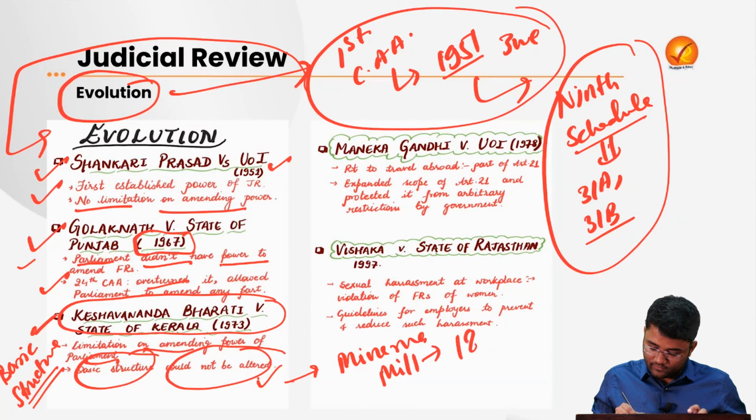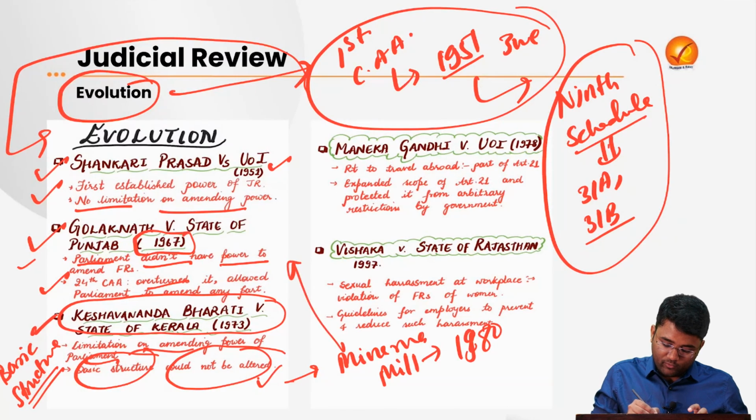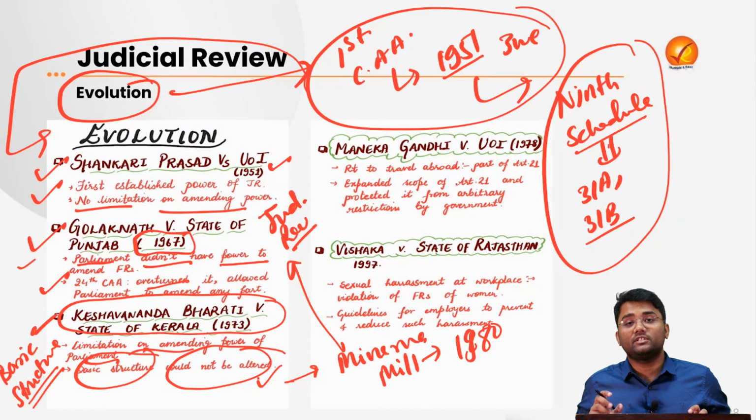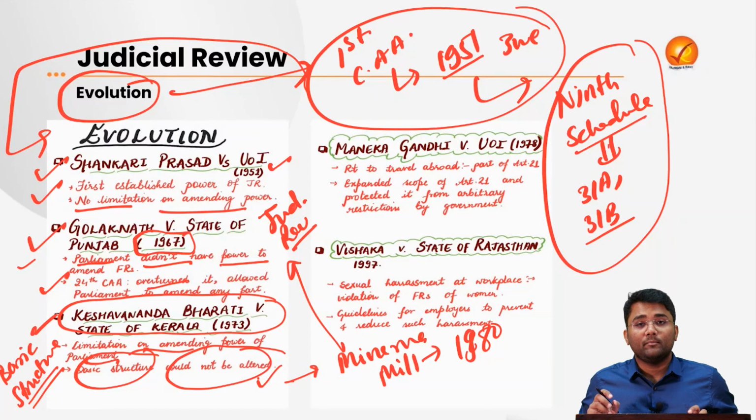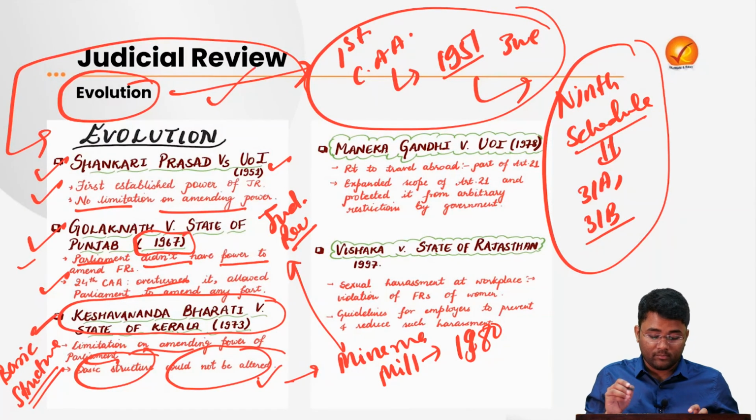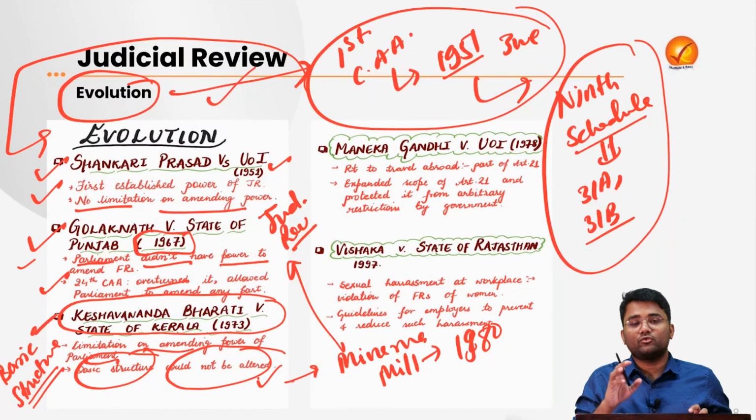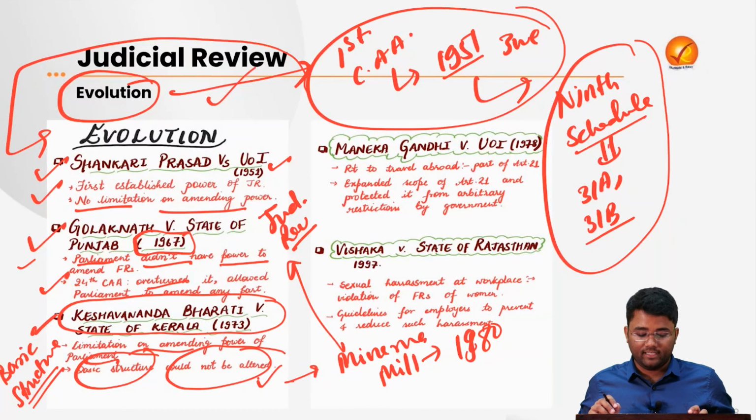Okay. In the Minerva Mills 1980 case, the Supreme Court says that the power of judicial review is part of this basic structure, and that should not be altered, that should not be curtailed.